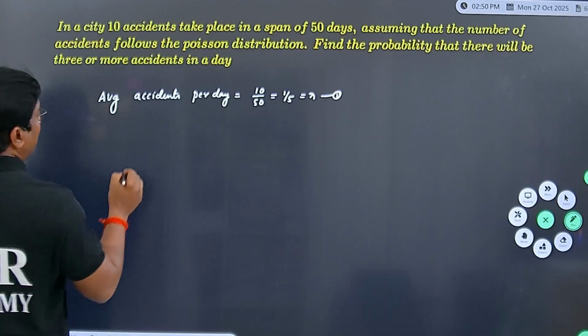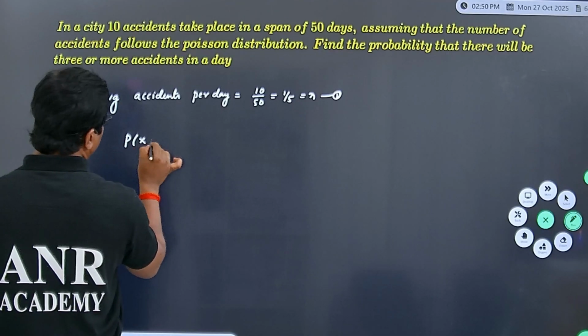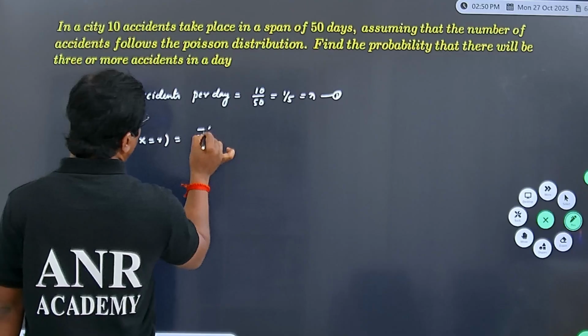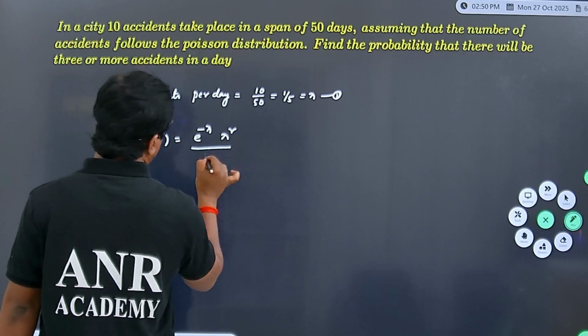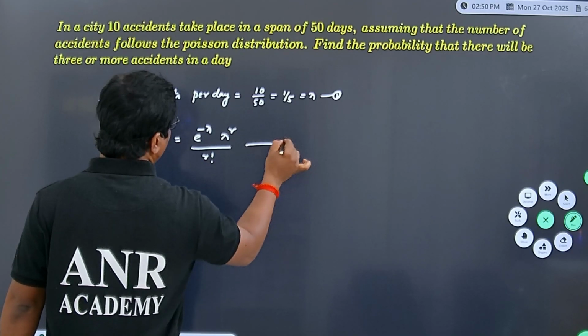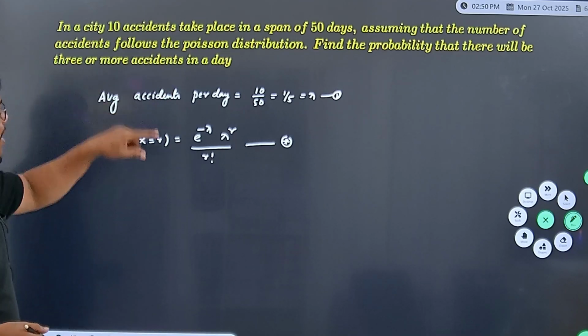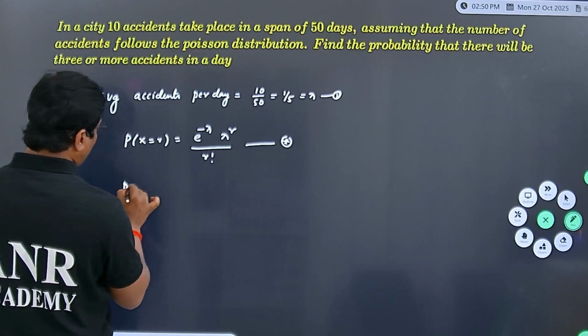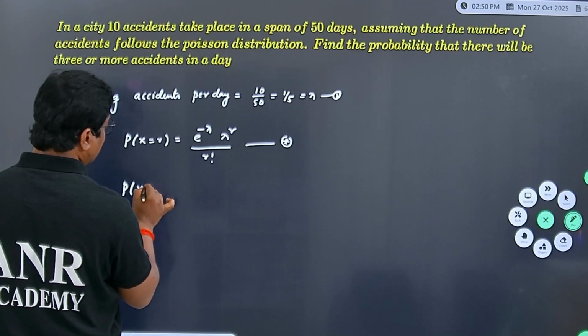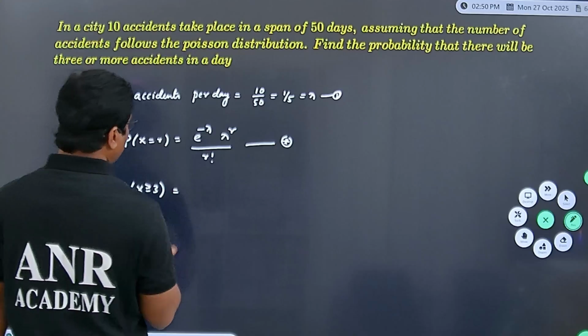It satisfies the Poisson distribution, so that by Poisson distribution it can be written as e power minus lambda, lambda power r by r factorial. You know this. And here we need to find the probability that there will be 3 or more accidents. That is, probability of x greater than or equal to 3 is required.